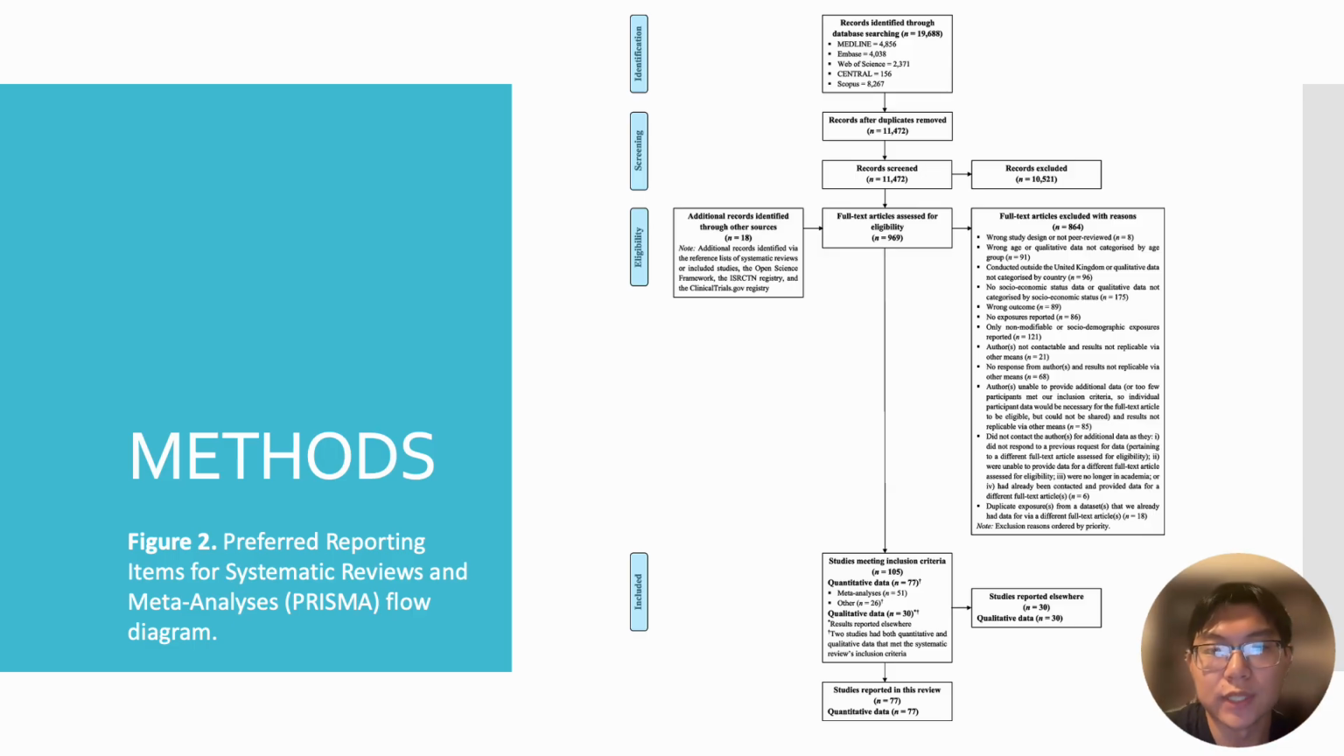Here is the flow diagram for the methods. This is the PRISMA flow diagram that they followed. They followed all the rules of PRISMA. As you can see, I won't go too much into it, but it's very classic. The studies that were excluded were just wrong studies, duplicate studies, or not related to the topic at hand, and ultimately they ended up with about 77 quantitative and about 30 qualitative studies included in the end.